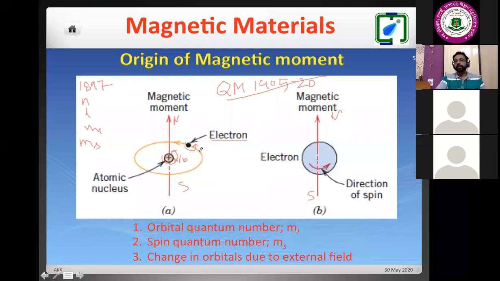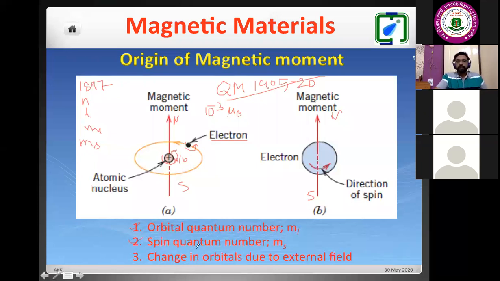So based on that, for electrons, I am getting two parameters, 1 and 2. And for the proton, I am getting the nuclear magnetic moment. The nuclear magnetic moment is much weaker than the electron's magnetic moment, about 10 to the power minus 3, meaning the nuclear magnetic moment is 1000 times smaller than the electron spin magnetic moment. So we can ignore the contribution from the proton, although it is a charged particle. We have to remember this.